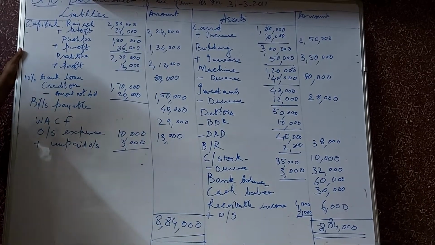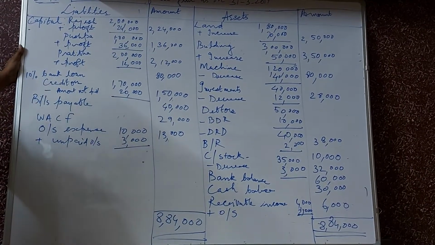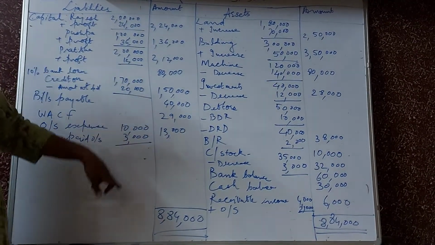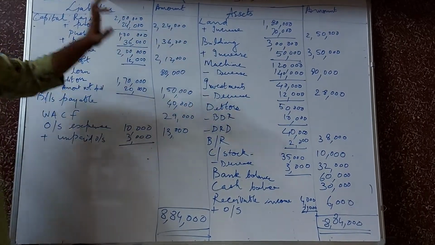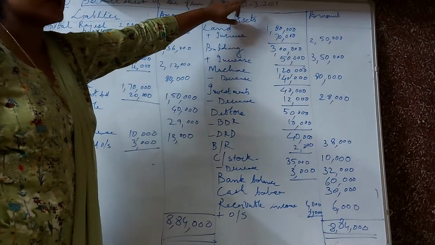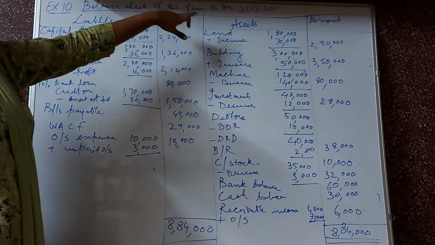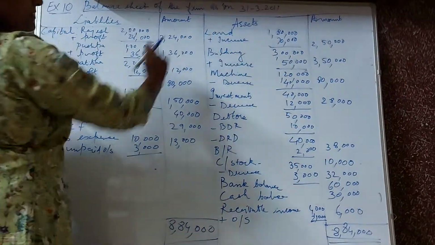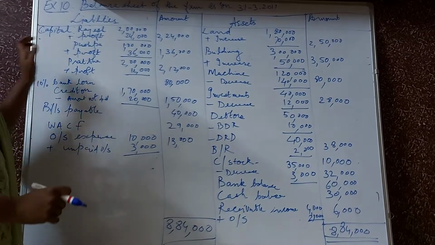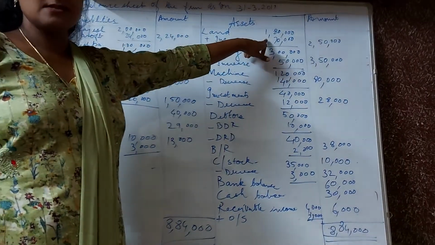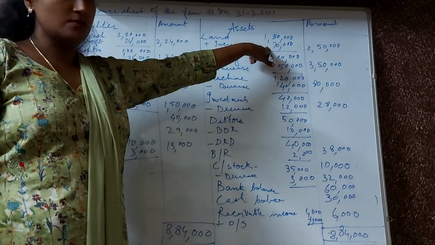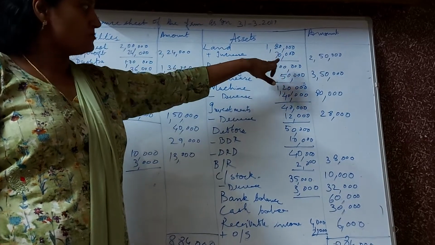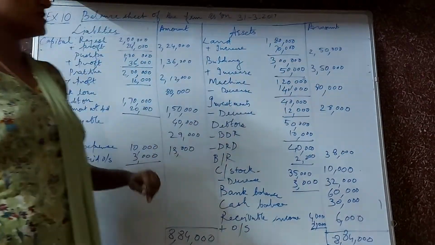Based on the revaluation account, where we have found out our profit based on the revalued assets and liabilities, as per the same value, we have to prepare the new balance sheet. So balance sheet of the firm as on 31st/3/2017, that is the revalued balance sheet. Now let us see the asset side. Now the value of land was 1,80,000 and it is increasing by 70,000. So this is the 70,000 what we adjusted in the revaluation account. So 1,80,000 plus 70,000 comes to 2,50,000.